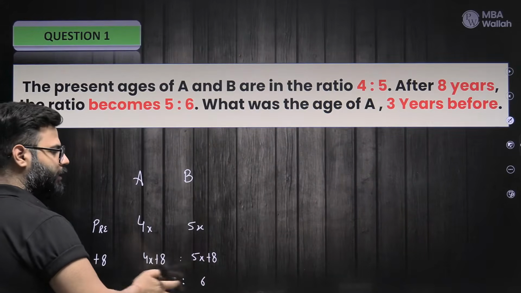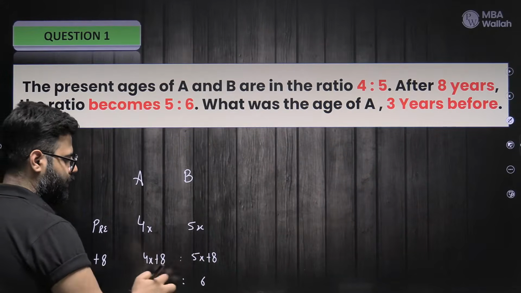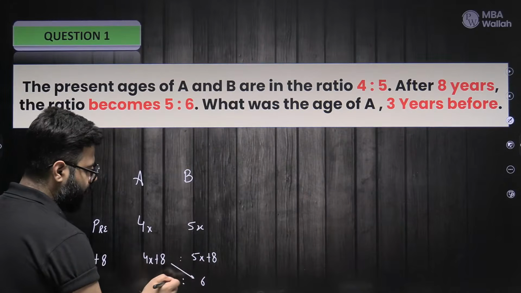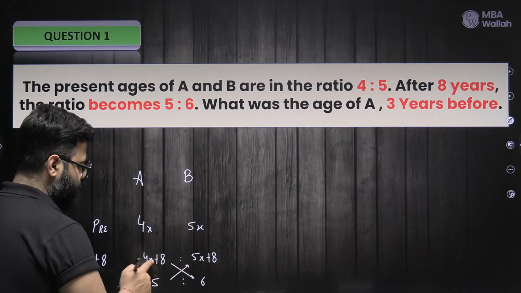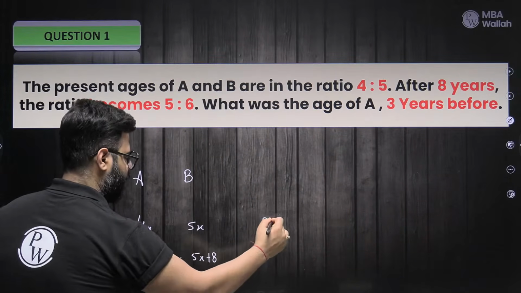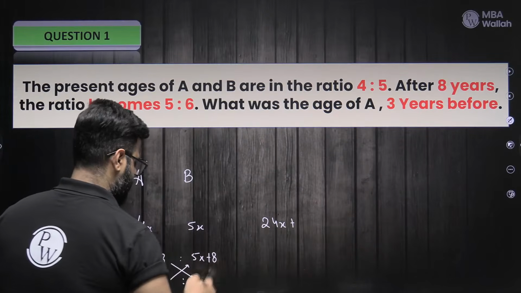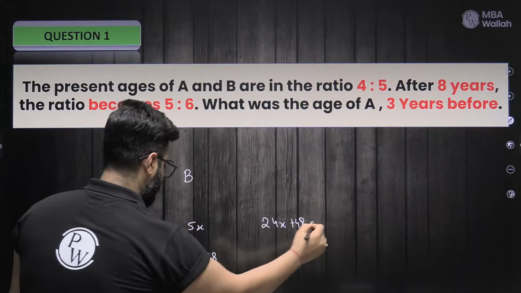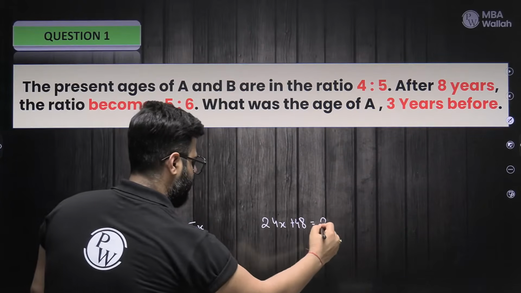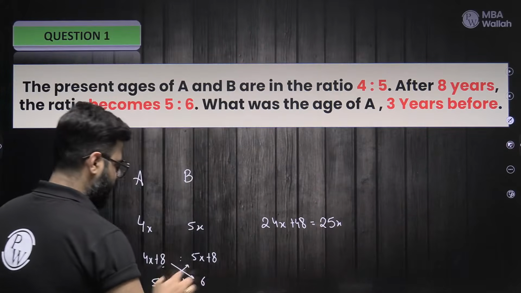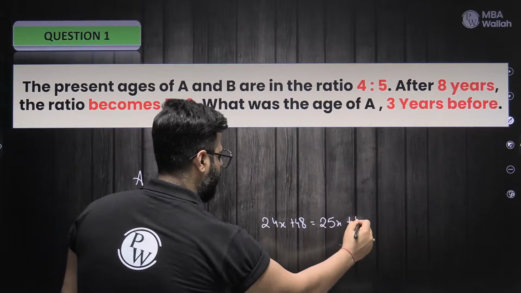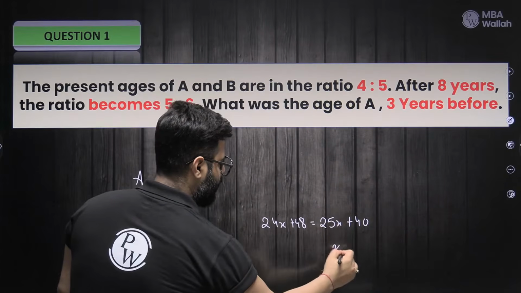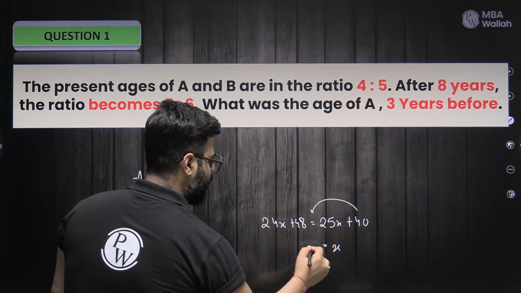Simply cross multiply. So 6 into 4x, that's 24x, plus 6 into 8, that's 48, equals 5 5s are 25x, and 5 8s are 40. So x comes out to be 8.